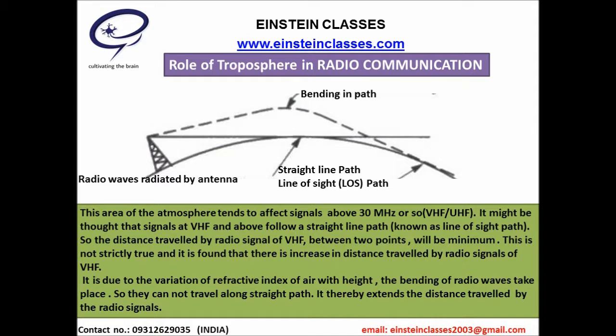Now we discuss the effect and role of the troposphere in the propagation of radio waves. This area of the atmosphere tends to affect signals above 30 MHz, known as very high frequency and ultra high frequency. It might be thought that signals at VHF and above follow a straight line path, known as a line of sight path. So the distance traveled by a radio signal of VHF between 2 points will be minimum.